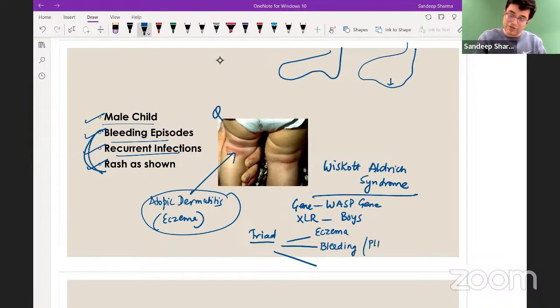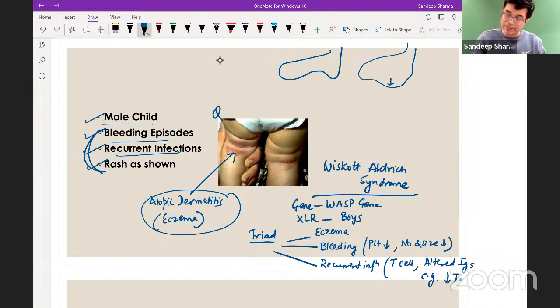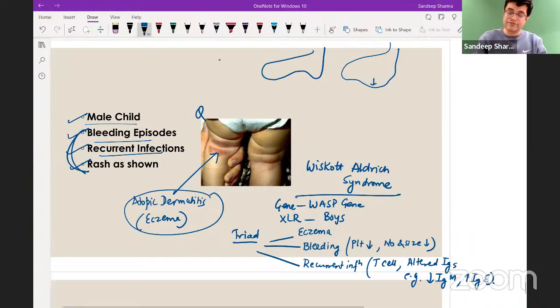Why bleeding manifestations? Because the platelet count is low, as well as the size. Number as well as size, both of them are found to be reduced in the patient. And thirdly, they have recurrent infections because of abnormalities in T cells, as well as an altered immunoglobulin profile. For example, these patients have low IgM and elevated IgG. Right? This is Wiskott-Aldrich syndrome.